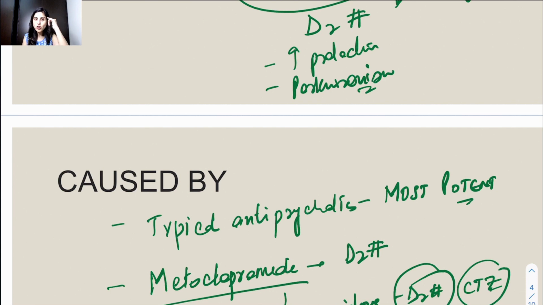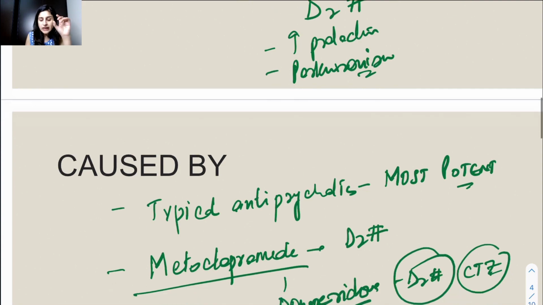But because it doesn't cross the blood-brain barrier, it doesn't have the side effect of EPS. And that is why metoclopramide, which crosses the blood-brain barrier, has the side effect of EPS. It is not that much preferred. We prefer domperidone for those conditions. So these drugs actually cause the extrapyramidal syndrome because they block the dopaminergic receptors. D2, not the others, only D2. By blocking them in the mesolimbic system, they cause their therapeutic effect. By blocking them in the other areas of the brain, they cause their adverse effects.